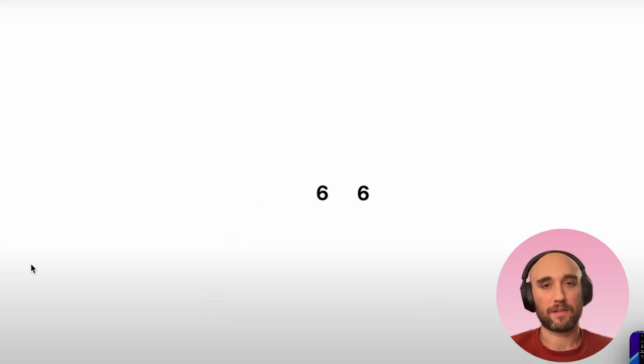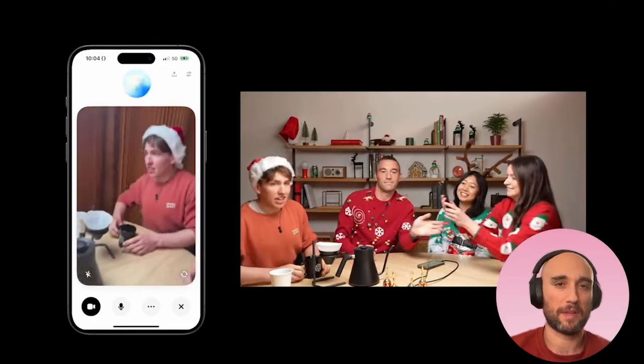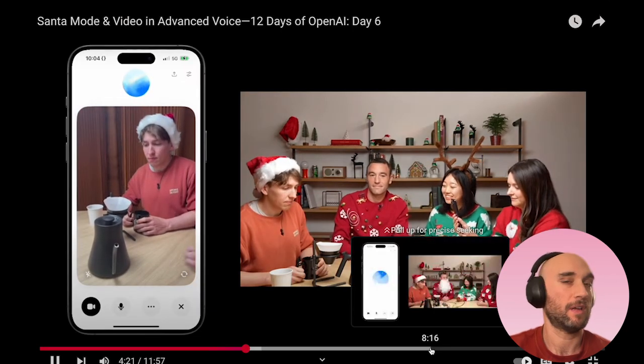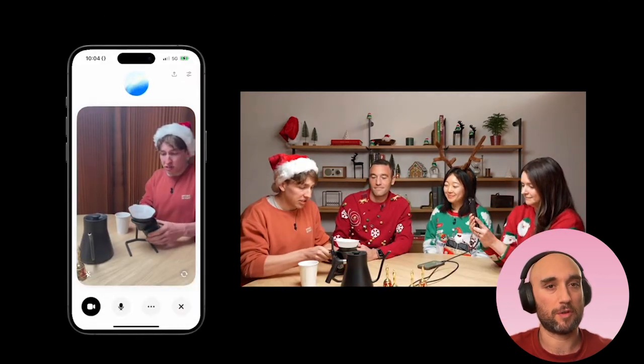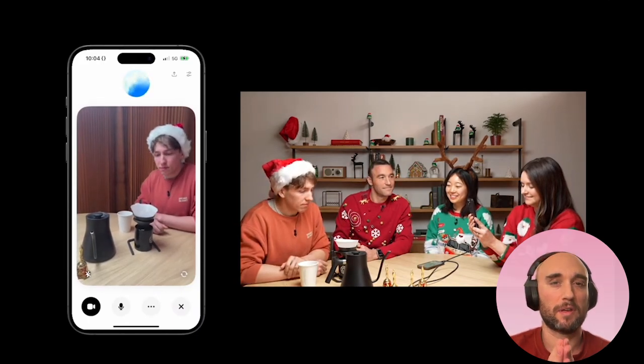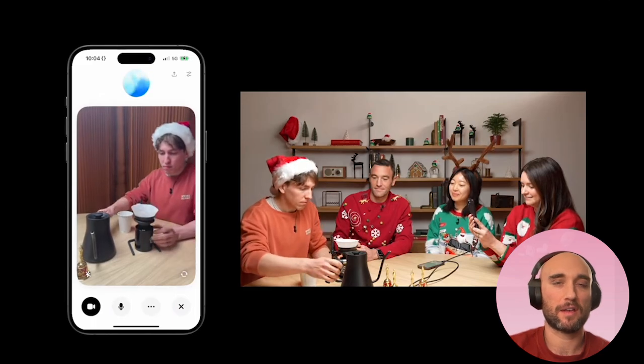And then day 6 of OpenAI's announcements was actually also very anticipated and very cool. And I've been waiting for this feature for a long time. And that is adding video and screen sharing to advanced voice mode in ChatGPT. And when they demoed advanced voice mode, they also showed the ability for it to use your camera and be able to see you and see what's around you and give you feedback on the way you look or what you're looking at. There are so many accessibility use cases for this because you get a visual analysis and feedback.